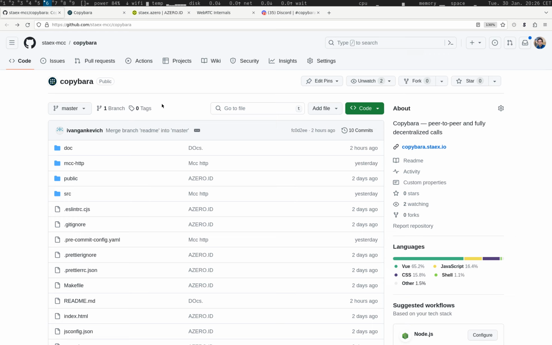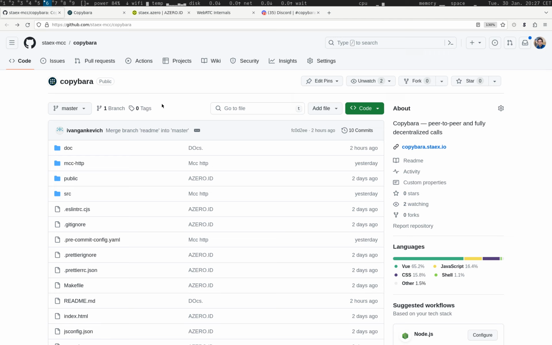This is a peer-to-peer and fully decentralized web application that allows you to make calls to each other without using a server. So we don't have a server. We don't use a STUN server or TURN server, and we do not use a signaling server.